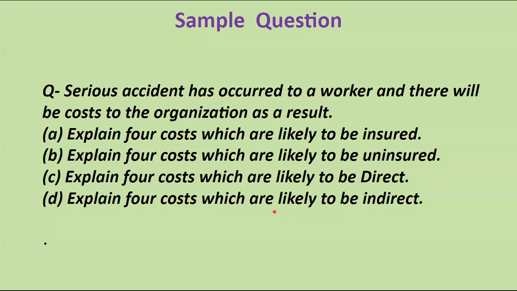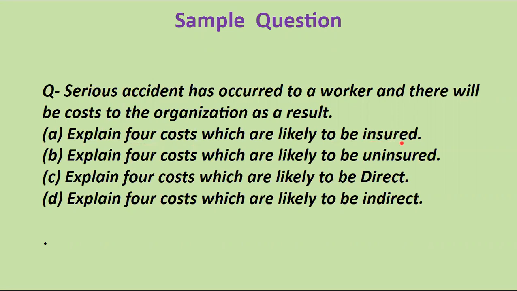Now we see some sample questions. A serious accident has occurred to a worker and there will be a cost to the organization as a result. So then we need to consider the question, point number A. Explain four costs which are likely to be insured.